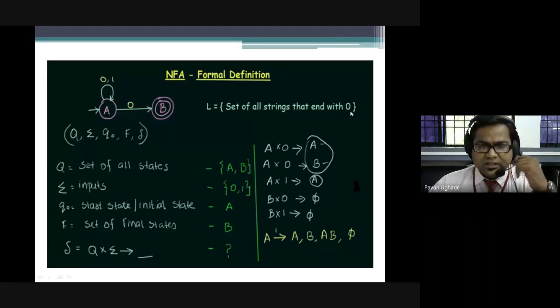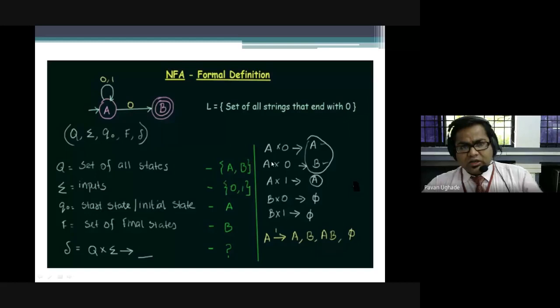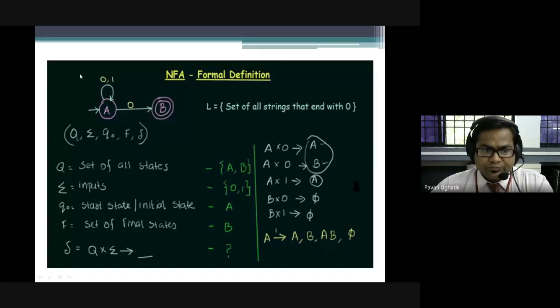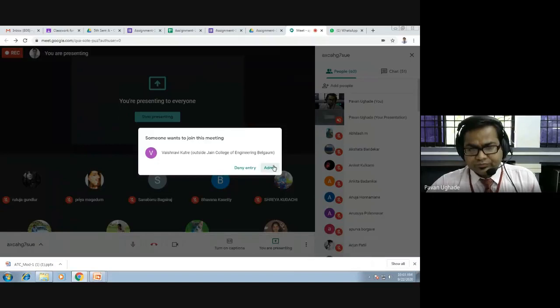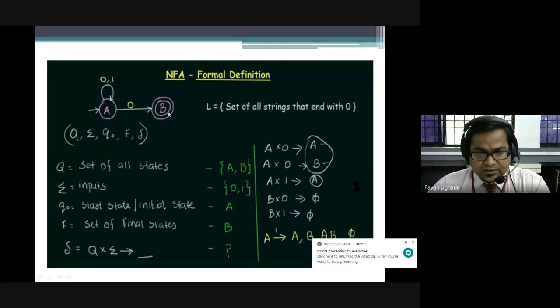This is a basic question for NFA, which I generally start with. Let us assume this is an automata. Just focus on this transition diagram. Here, A and B are the two states. The alphabets are 0 and 1. Q0, that is A, is my start state, and B is my final state. This much you can understand after seeing the transition diagram, right?